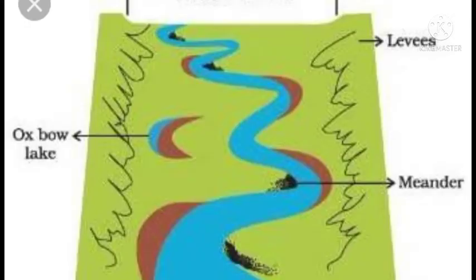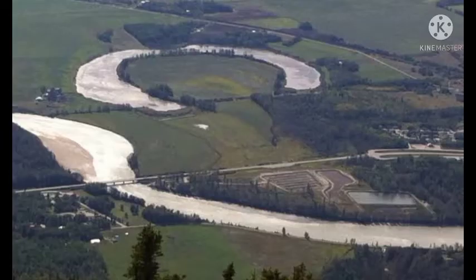Due to continuous erosion and deposition along the sides of the meander, the ends of the meander loop come closer and closer. In due course of time, the meander loop cuts off from the river and forms a cut off lake, also called an oxbow lake.